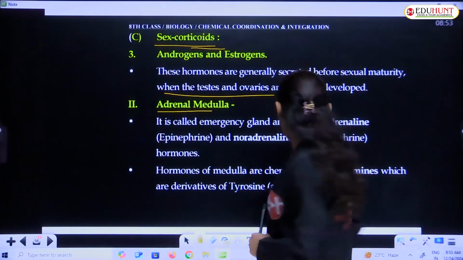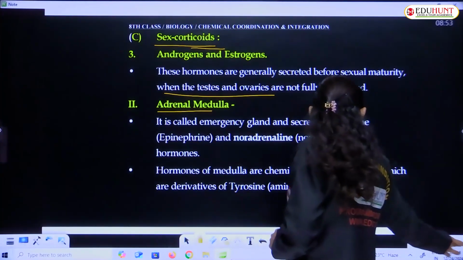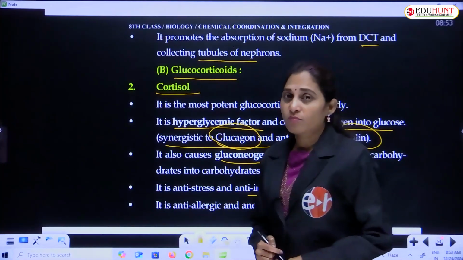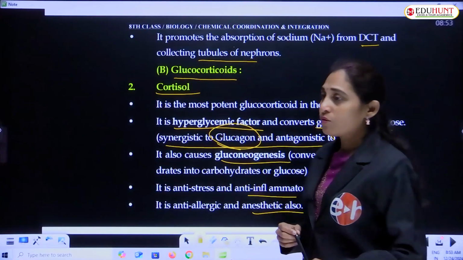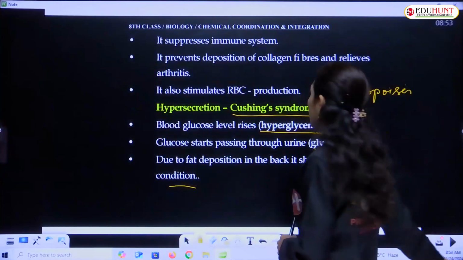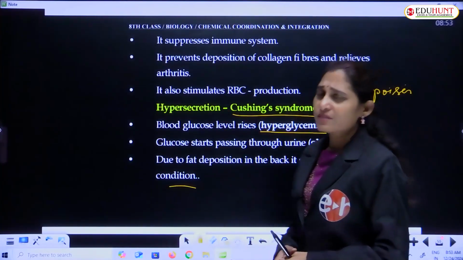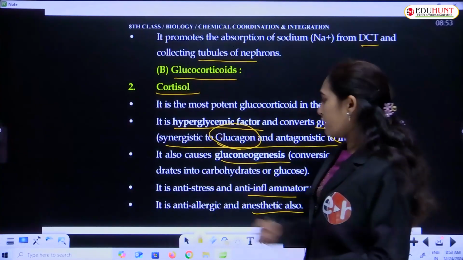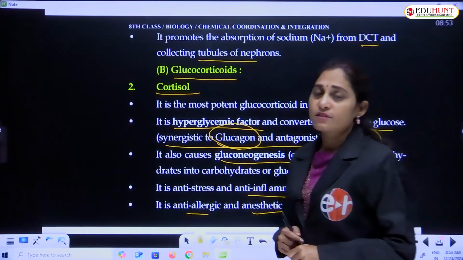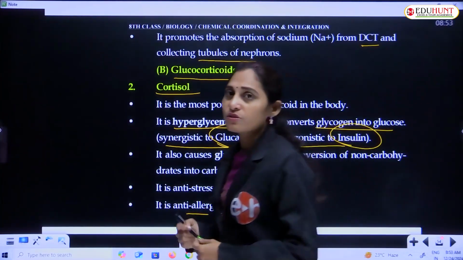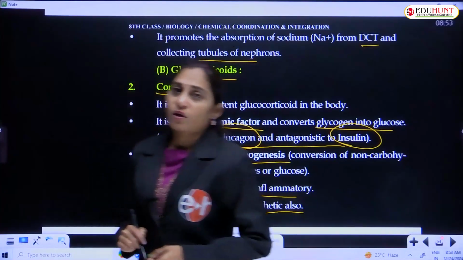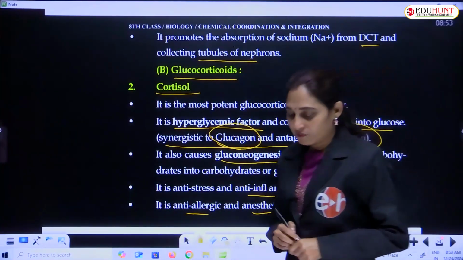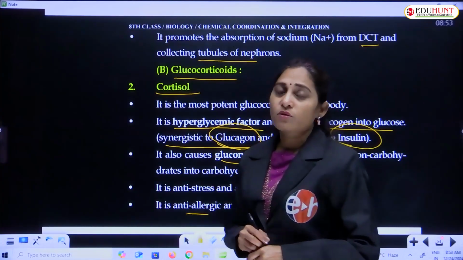And also it is an anti-stress, anti-inflammatory hormone, and it suppresses the immune system, anti-allergic, and anesthetic. So these are the functions of glucocorticoid. And we have also seen the mineralocorticoid, how it works in absorption of sodium.